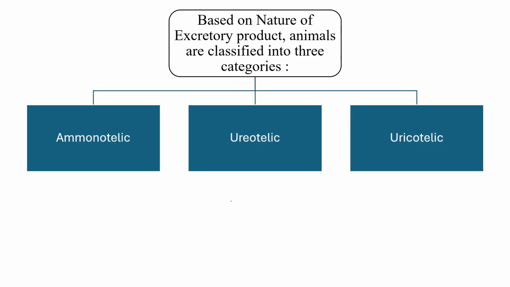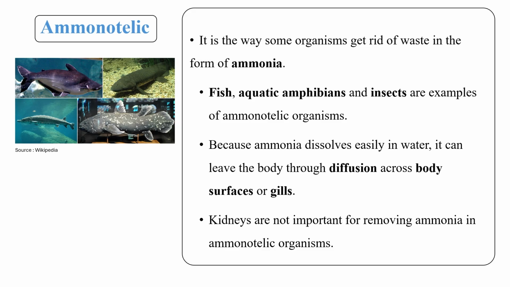Based on the nature of the excretory product, we can classify different types of animals into three different categories. First type belongs to ammonotelic, then ureotelic, and the last one is uricotelic. One by one, let's discuss all these three terms. So first one is ammonotelic.